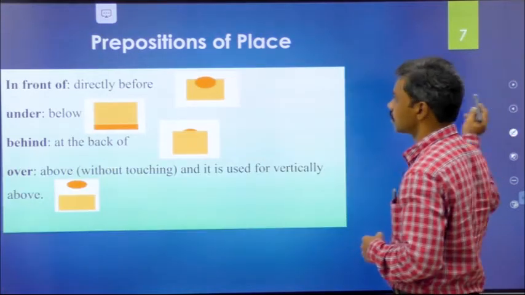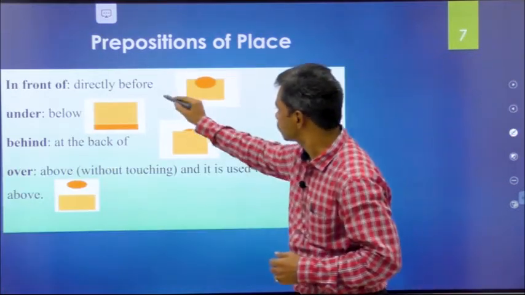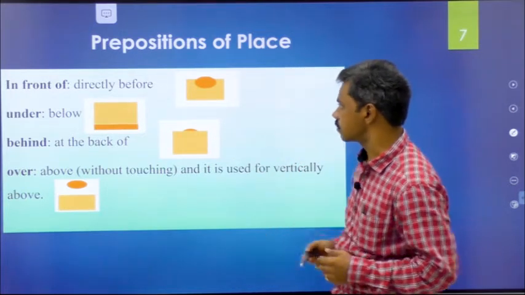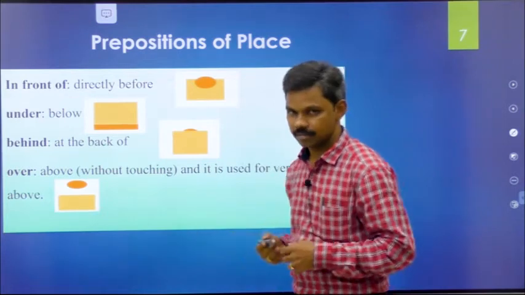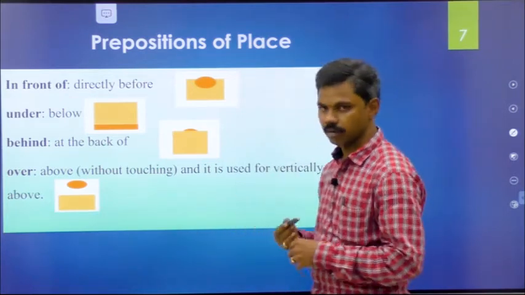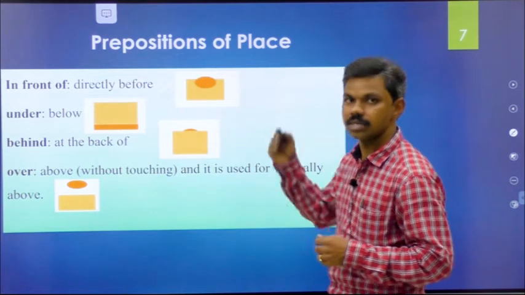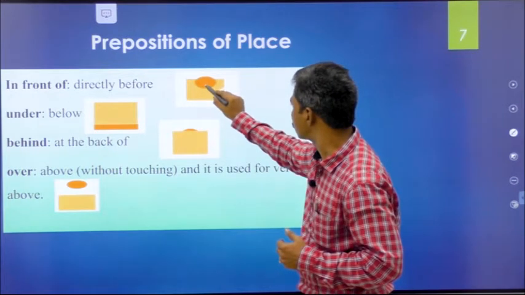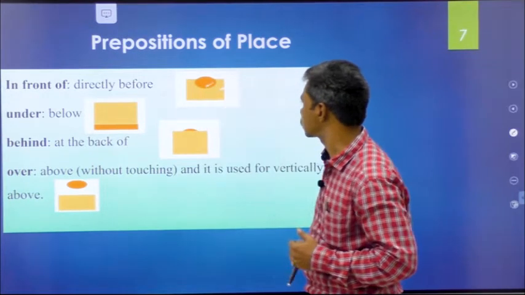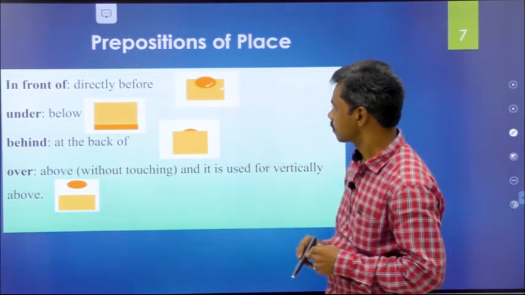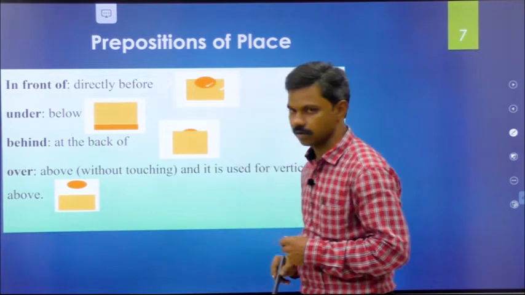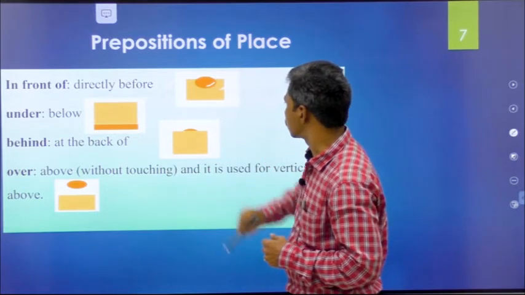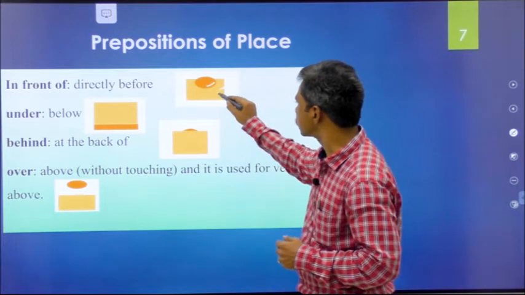Next one. Now let us discuss in front of. In front of means directly before, not facing each other. You just look at this box and here there is an object before this box. So this is in front of. The place of this particular object is in front of this box.